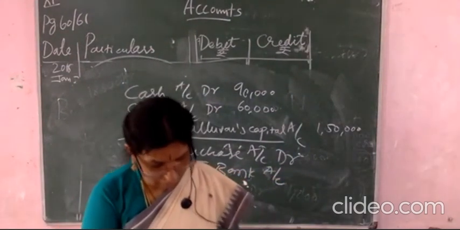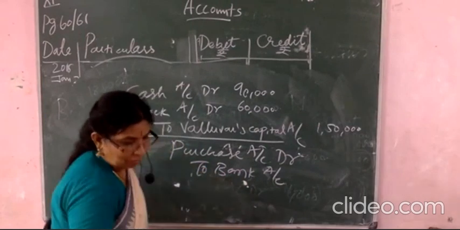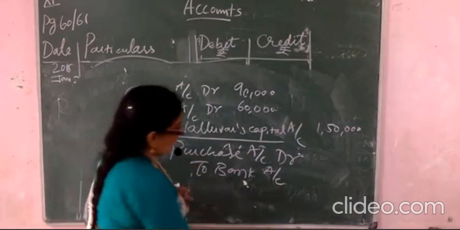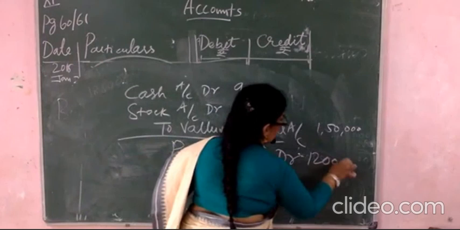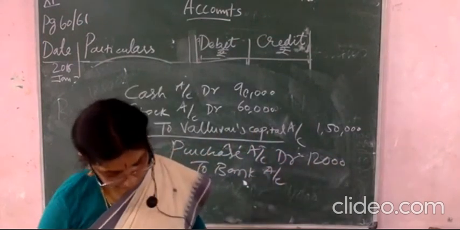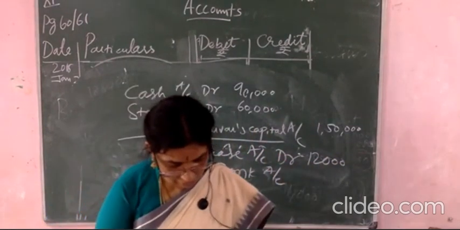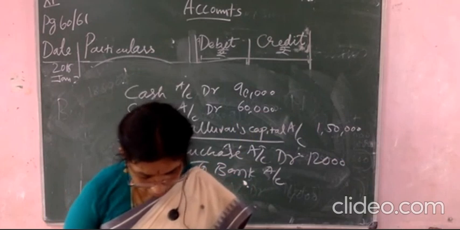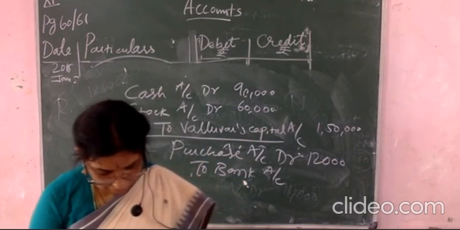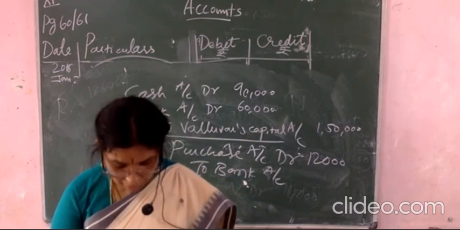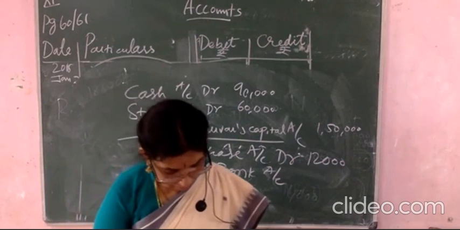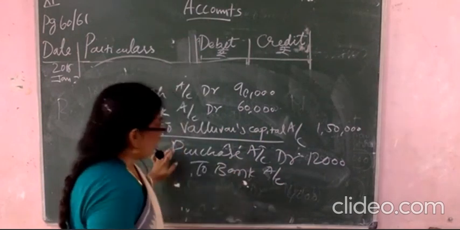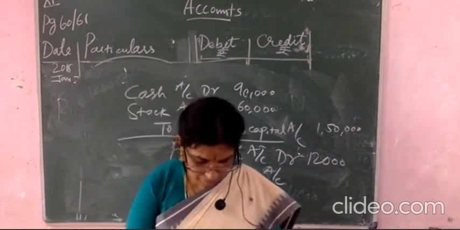This is 12,000. Purchases made, 12,000 rupees. On the 8th, purchased 20 sarees from Z and company and paid through the debit card. Okay, purchases to bank, 12,000 rupees.